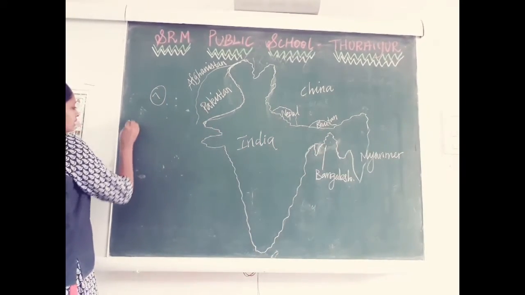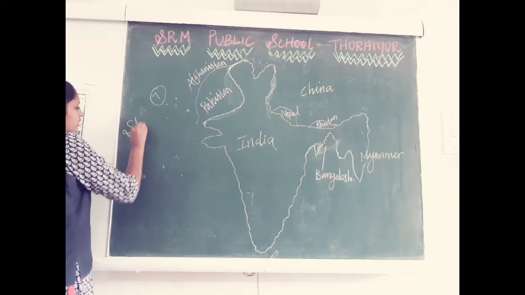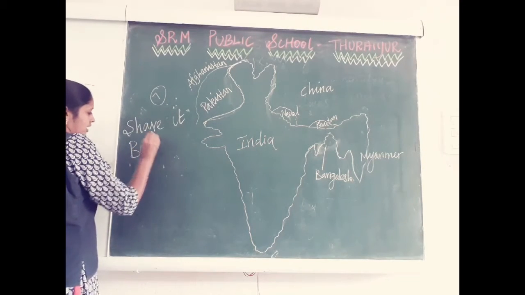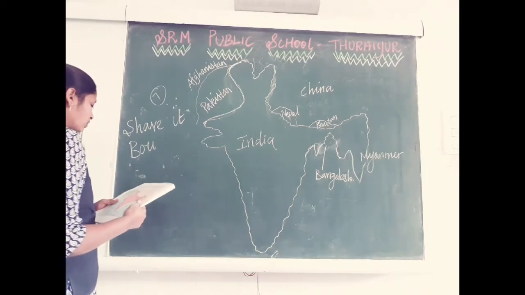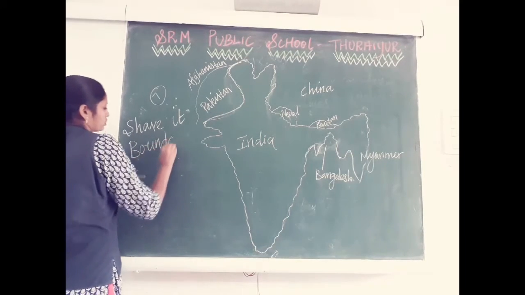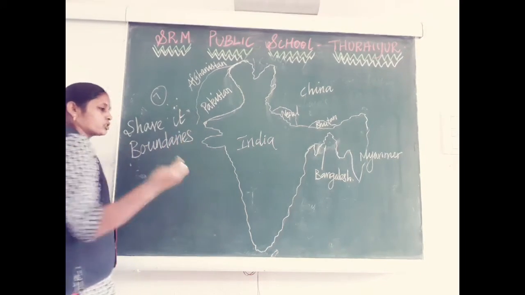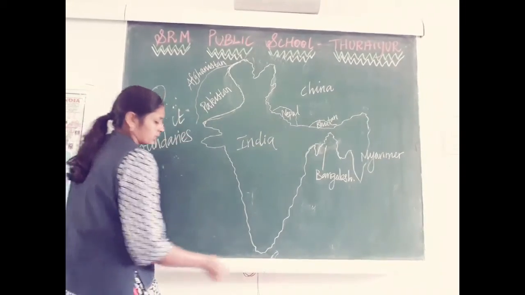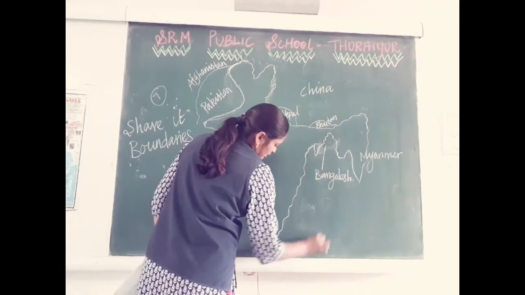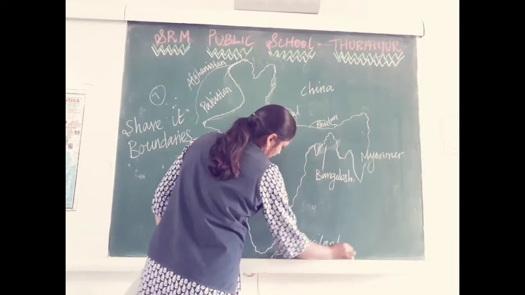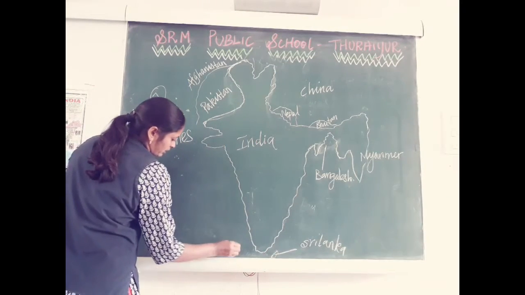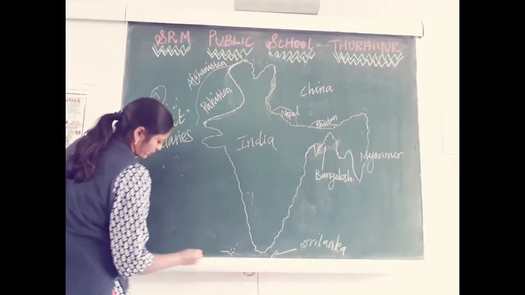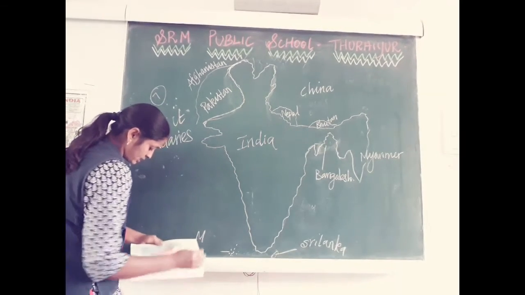So these 7 countries share their boundaries with India. A boundary is like our compound's wall. You are supposed to remember this. Now, two countries do not share a boundary but are located nearby us. Here we have Sri Lanka, which is an island, and down in the Arabian Sea in the southwest we have some islands. It is Maldives.